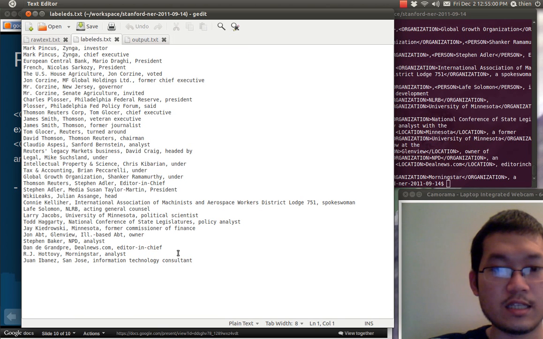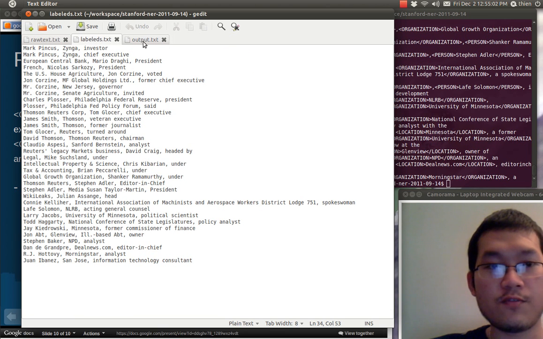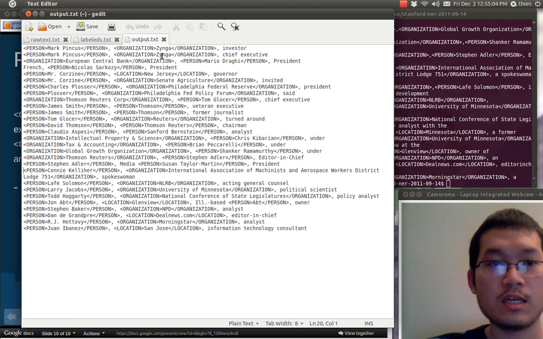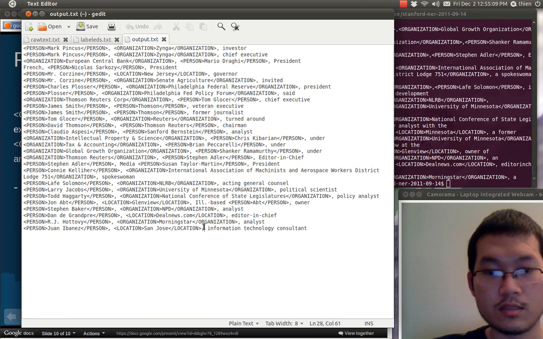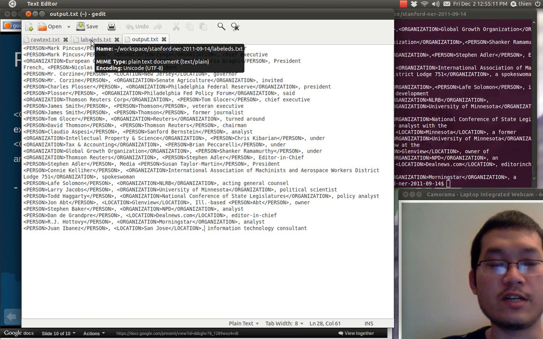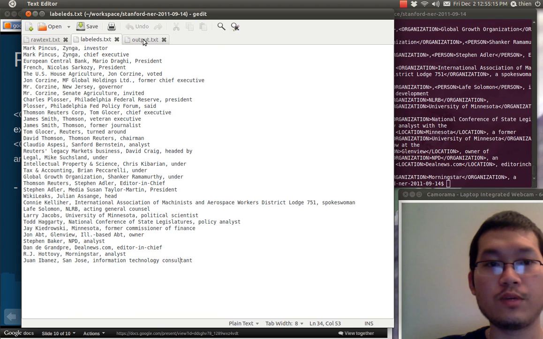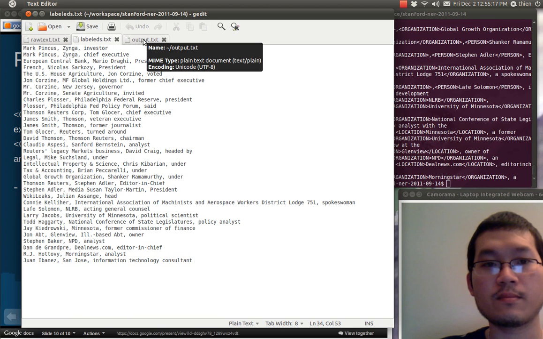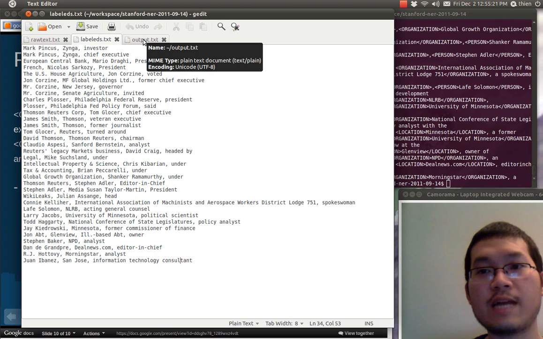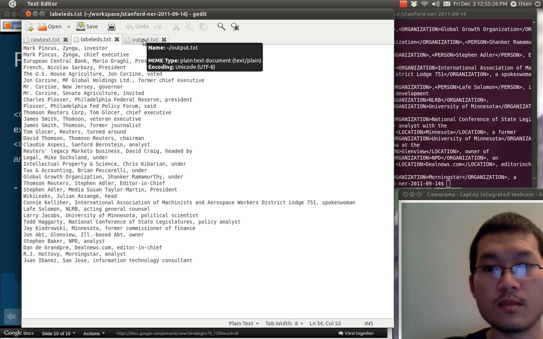The label has 34 tuples, while the output has 27 results. So it's a pretty close result to the label. So we just keep solving the problems one after the other, and improving the performance.